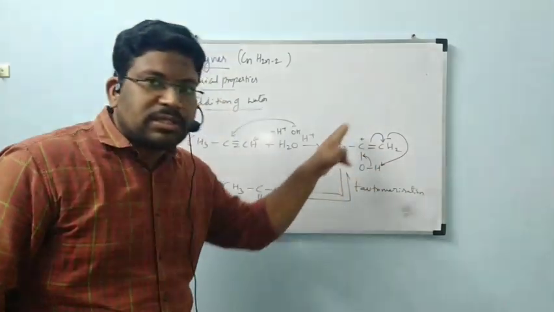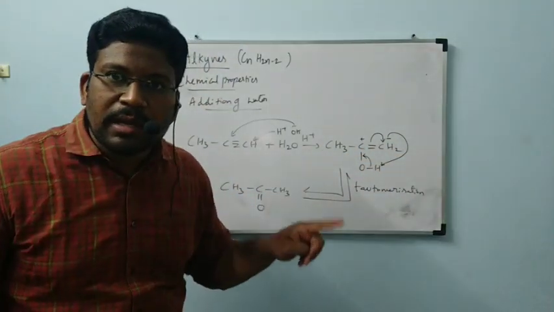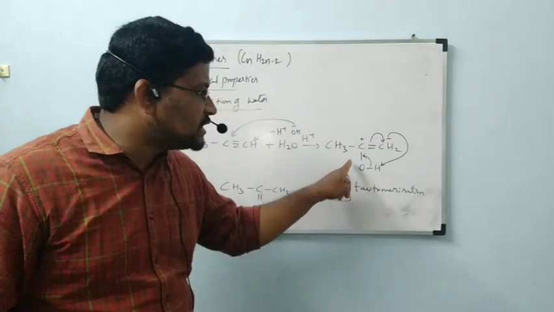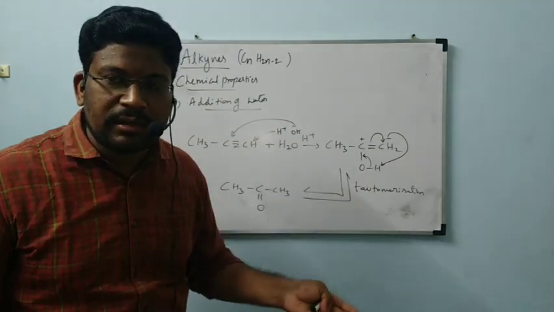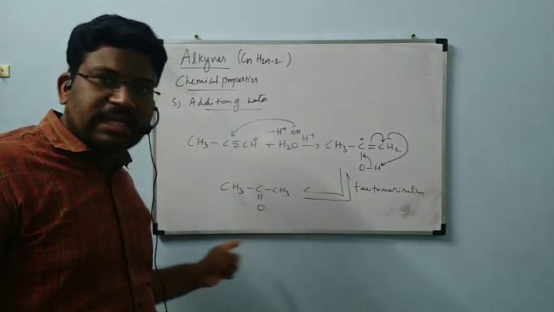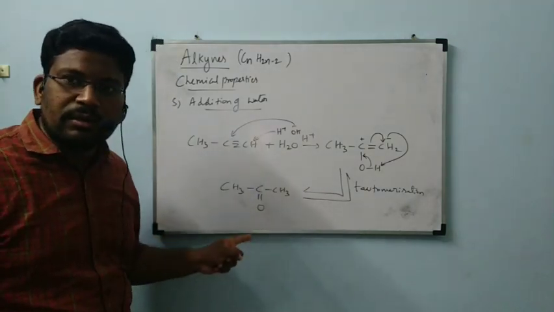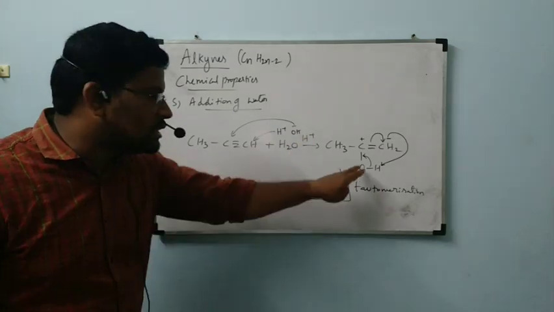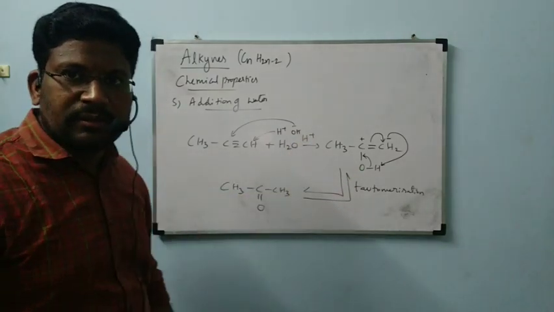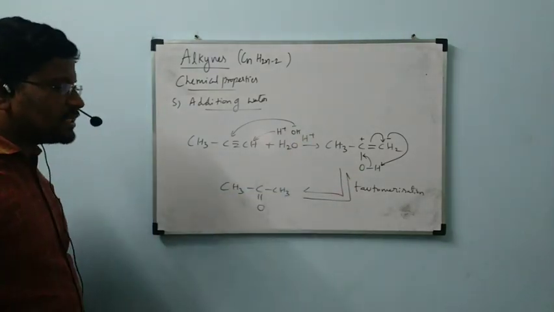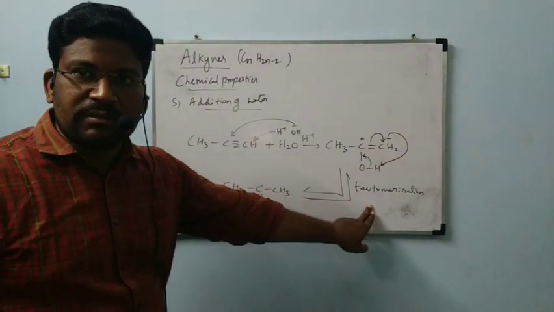This transformation, one more time I will show to you. I will write it separately. Just note down this reaction. This alkyne is converted to ketone. This conversion alone I will explain separately. First, all of you note down this reaction. This is tautomerization.